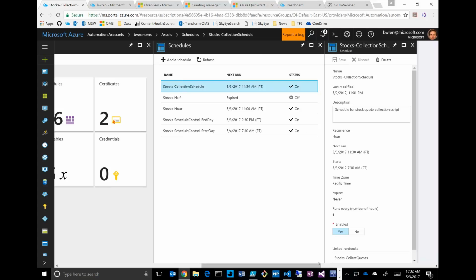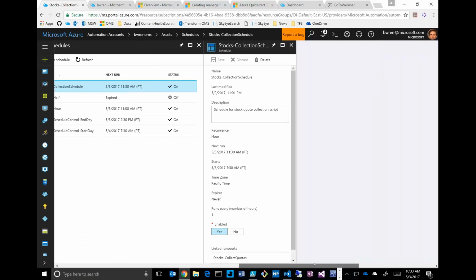Okay, so again, similar to the way that we do things in management packs, obviously the one thing missing here is target. There is no target. We don't have a whole service model like we have in management packs and OpsMan in order to target against, right? These things are just running in the cloud. Okay, so now that I have all that, we can see that thing running.